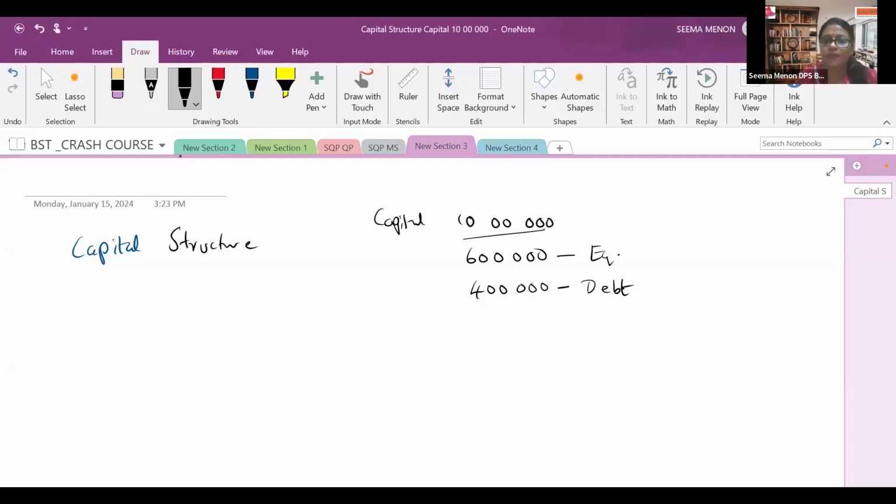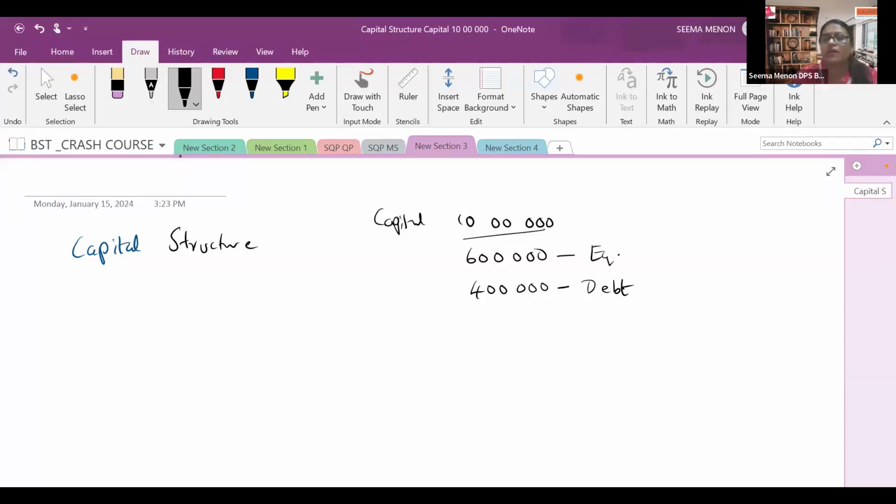So what should be the proportion? Should the debt be more or should the equity be more? That we are going to learn in trading on equity. If we take more debt, definitely the company will be at risk. The risk part of the company will be very high. But if the company is taking the debt, whether it will be beneficial to the investors, meaning shareholders, or not. So that process is known as financial leverage or trading on equity.